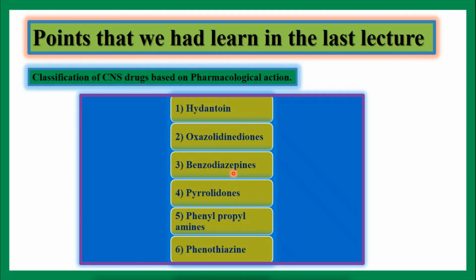Then the fourth class is pyrrolidones. Under the class of pyrrolidones, we have taken the example of levetiracetam, also called Keppra. It is used as a mood elevator, has a good effect on the mind, and is also called a nootropic.